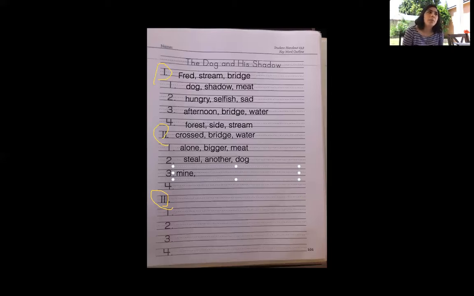Mine. Maybe we can put confused, right? Because he thought that the shadow was another dog. He was confused. So what did he say? Maybe he said, I'm confused. He's like, I want that because it's mine.